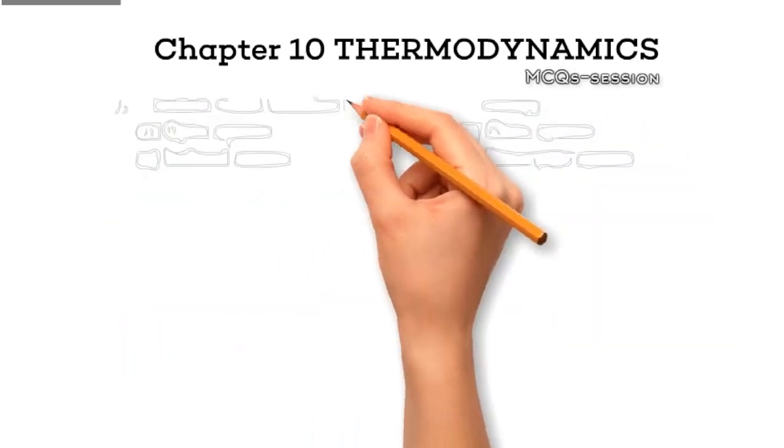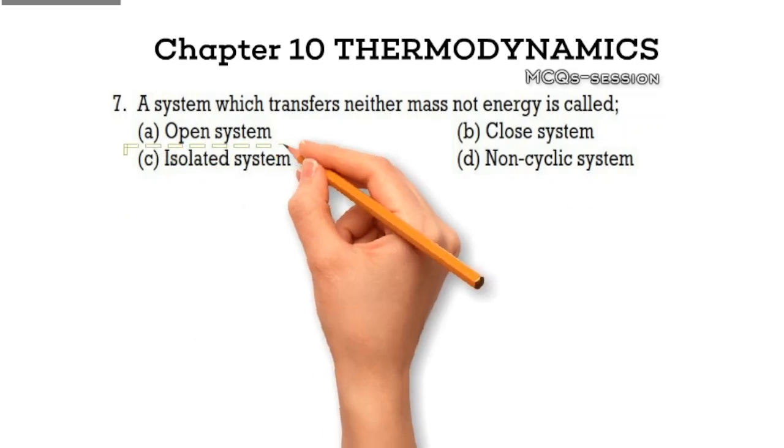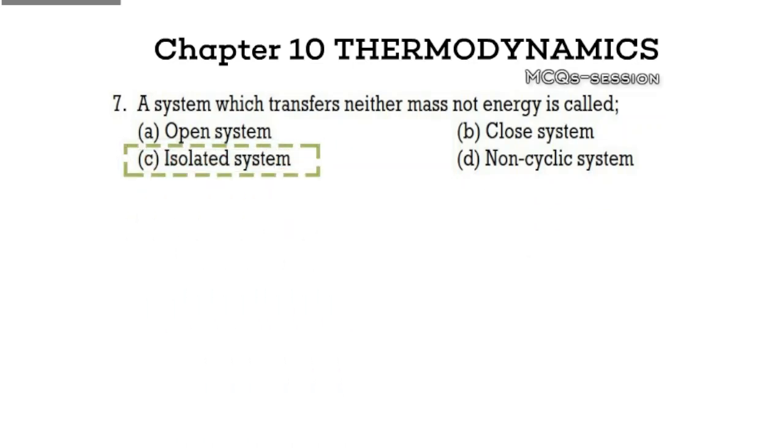Question 7. A system which transfers neither mass nor energy is called Option A, open system. Option B, closed system. Option C, isolated system. Option D, non-cyclic system. Correct answer, Option C, isolated system. Explanation. An isolated system does not exchange either mass or energy with its surroundings, making it completely self-contained.